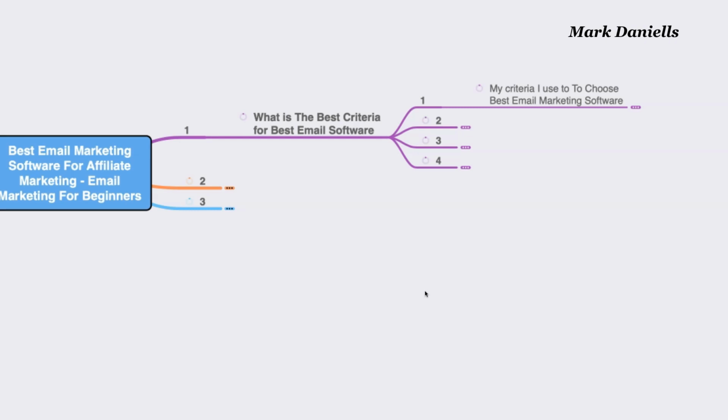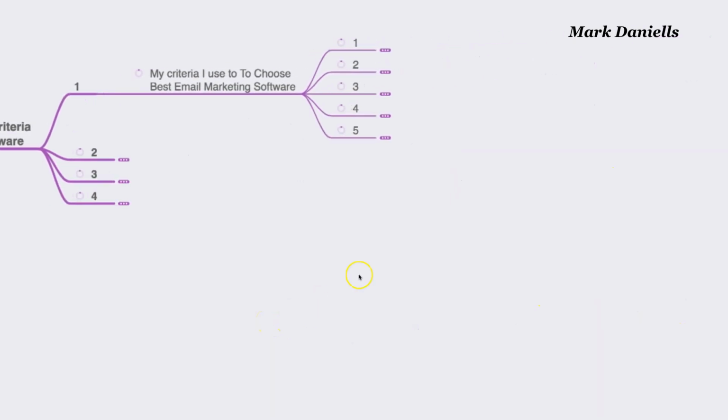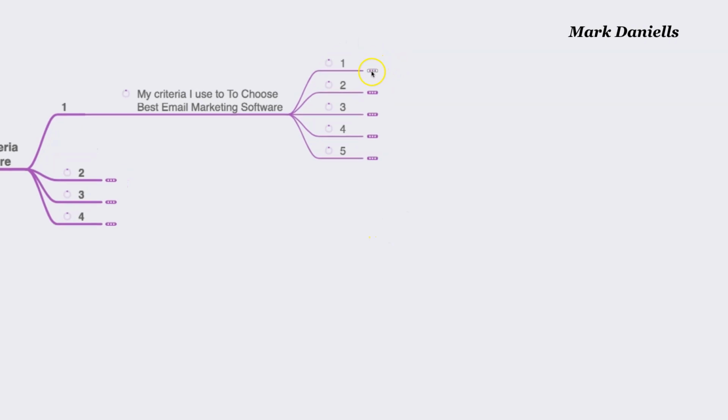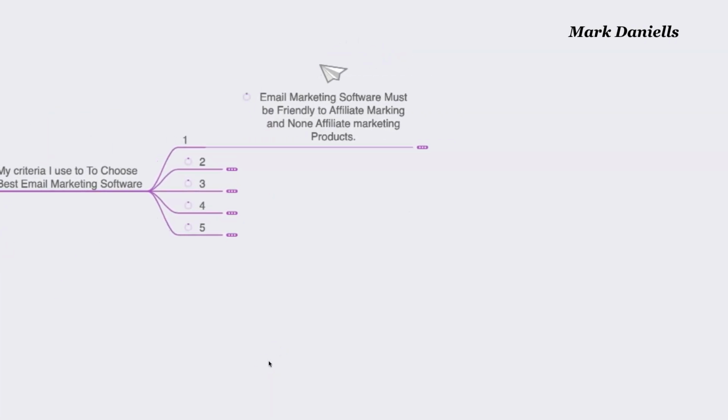My criteria I use to choose the best email marketing software. Let's go back here and talk about it. Now, I do have 5 of them, and some of them might surprise you a little bit. Email marketing software must be friendly to affiliate marketing and non-affiliate marketing products. Now, you probably go, what is this? Maybe I don't sell affiliate marketing. Maybe I just sell my own course. Well, there is a reason for that.